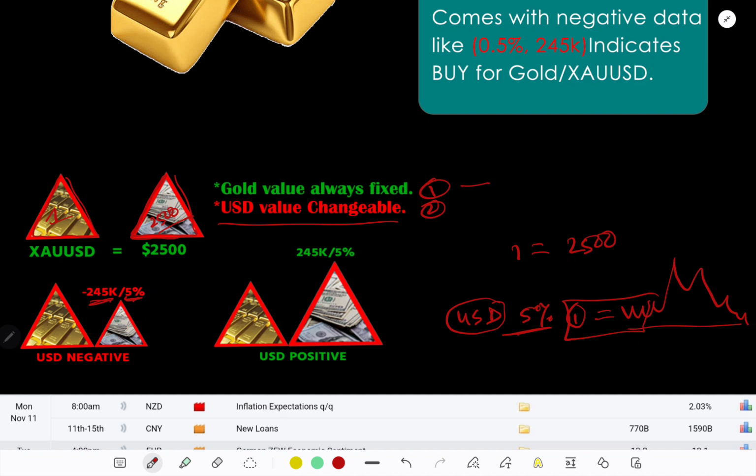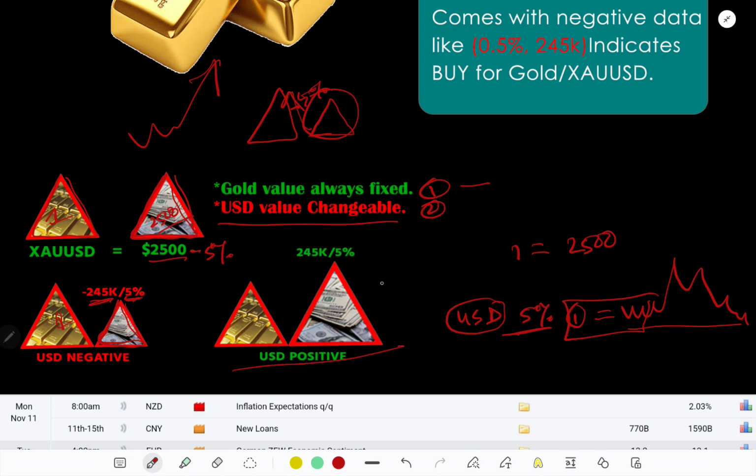So if the US 2500 loses 5%, it will be smaller than the previous one. Suppose this is the previous gold and this is the current USD. Gold as usual is always constant, and USD value decreased by 5%. That's why in news time, gold value is bigger than USD, that means buy for gold.